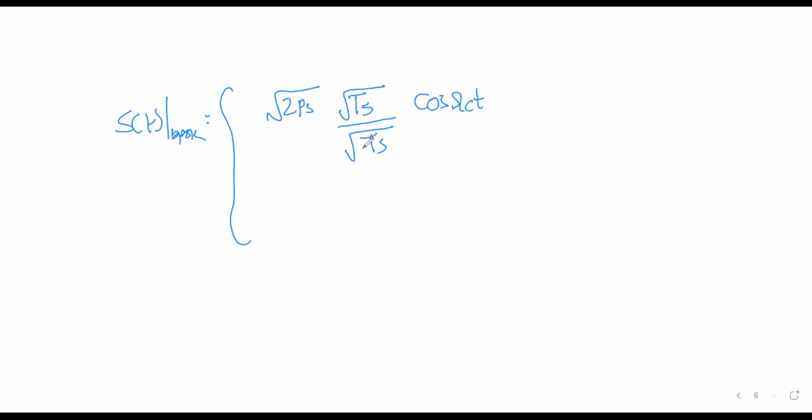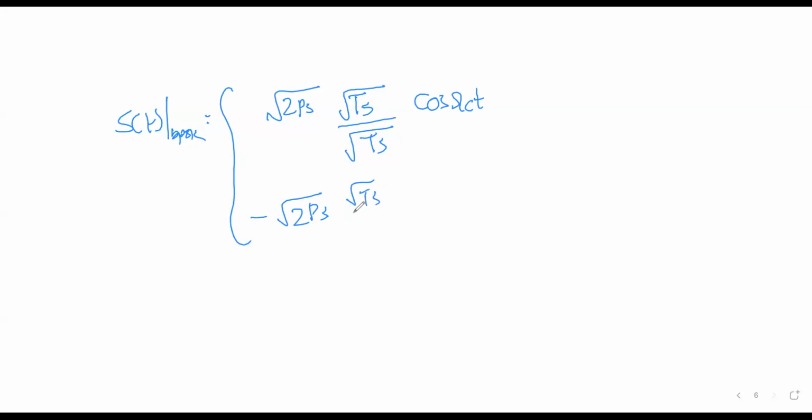For BPSK, we can also multiply and divide by Tb, the bit duration. One bit is equal to one symbol, so it makes sense. If I take Ts or Tb, there is no change. For the other one also, it will be minus root 2 Ps root over Ts. Let me write it.